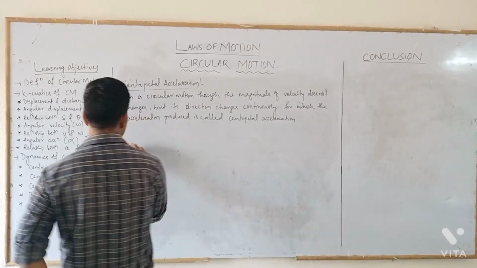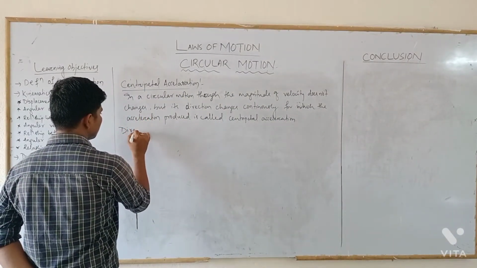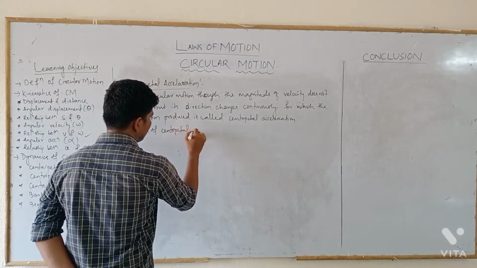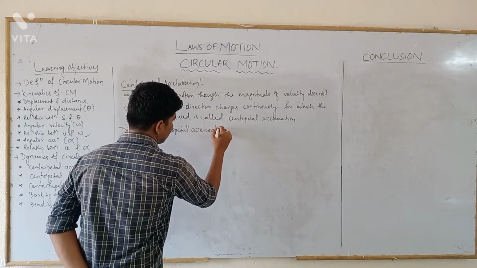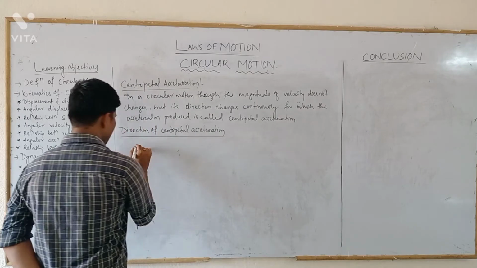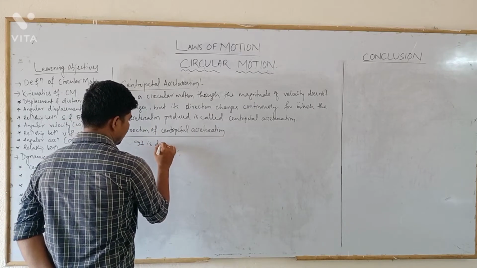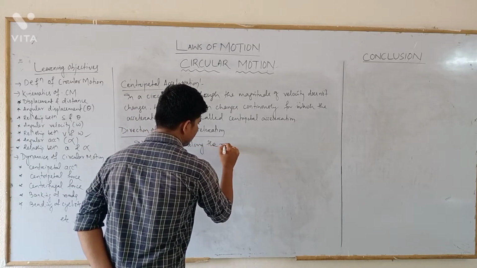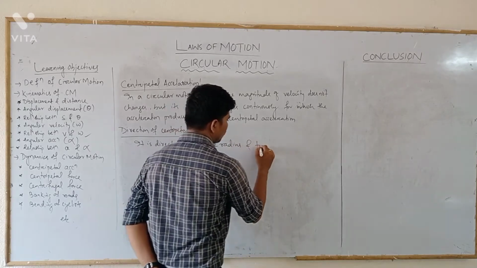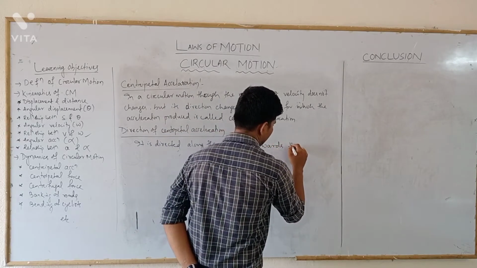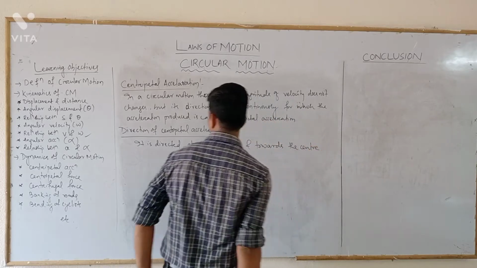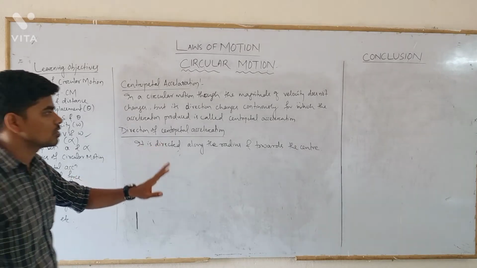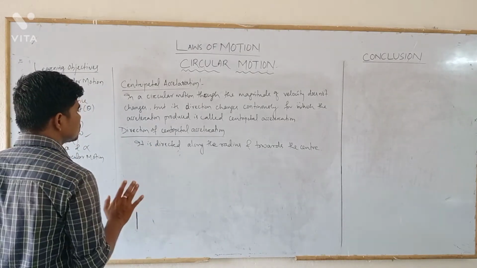So the direction of centripetal acceleration: it is directed along the radius and towards the center. This is the very direction of centripetal acceleration. It is always directed along the radius and towards the center, always completely towards the center.